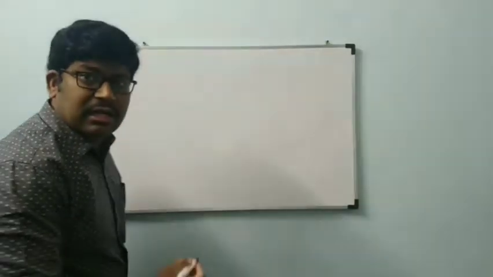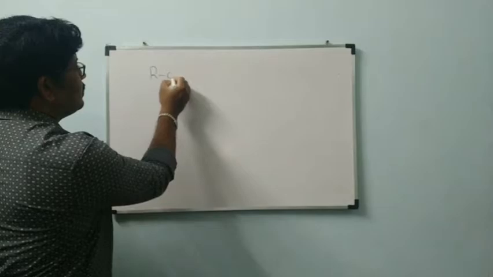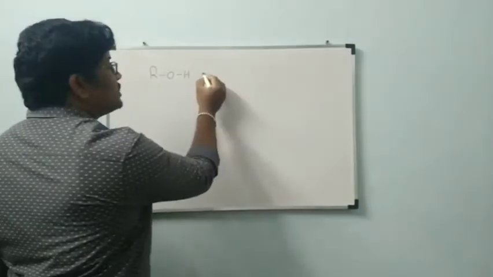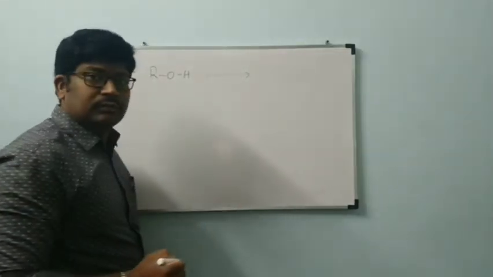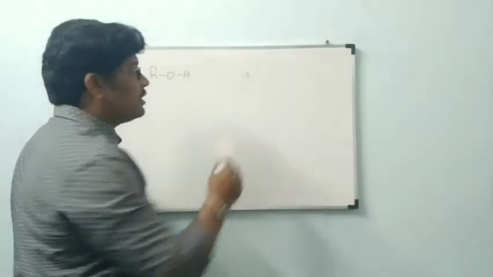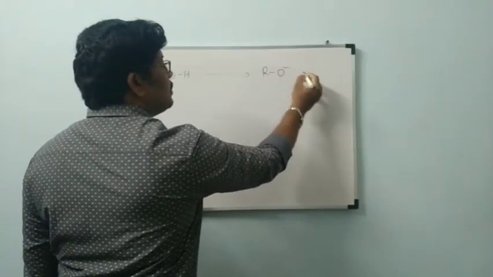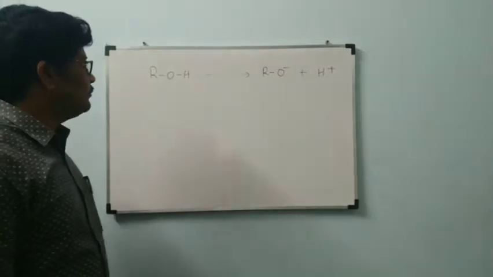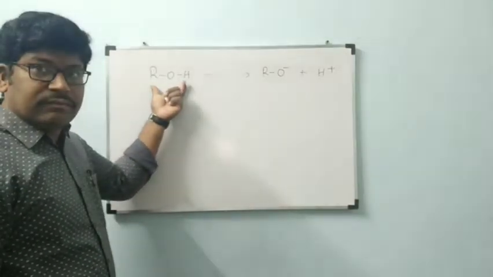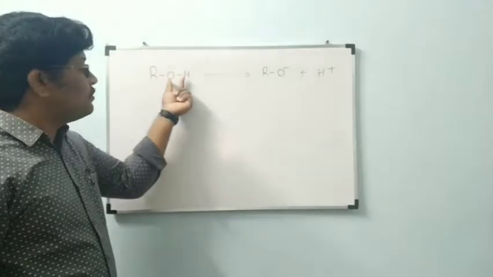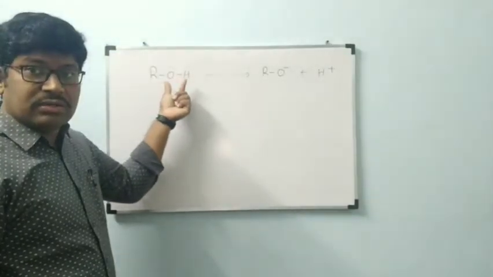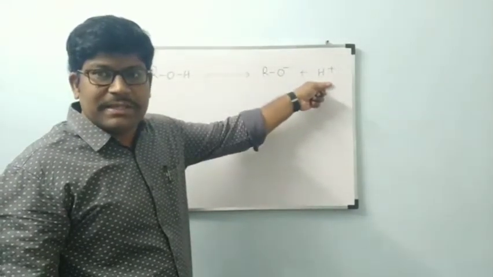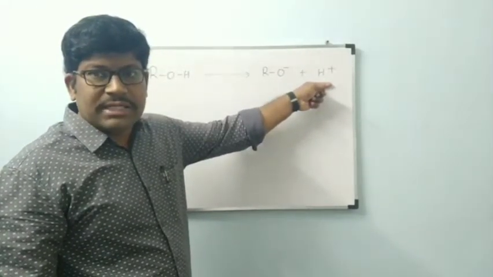Let us consider any one alcohol, general formula ROH. This ROH undergoes cleavage of the OH bond to form RO minus plus H plus. This alcohol undergoes OH bond cleavage to form RO minus and H plus ion.